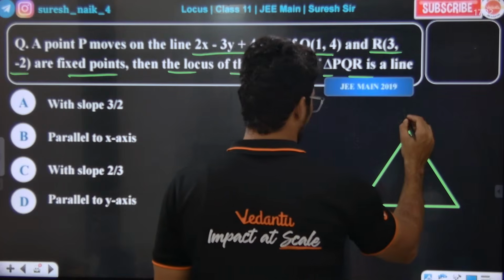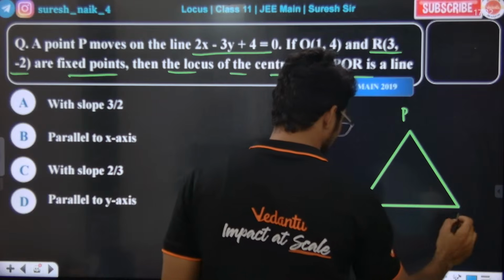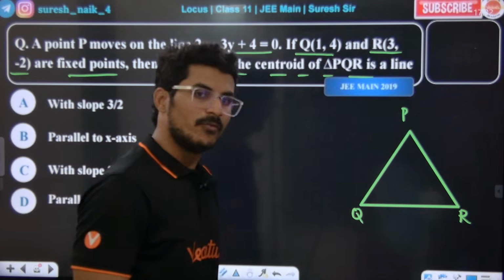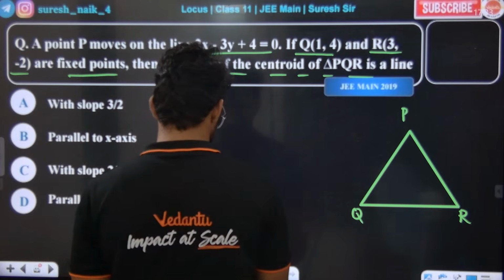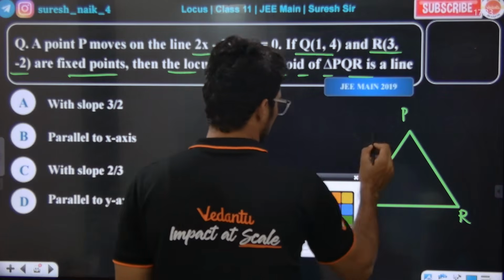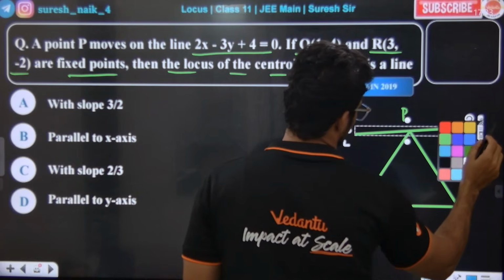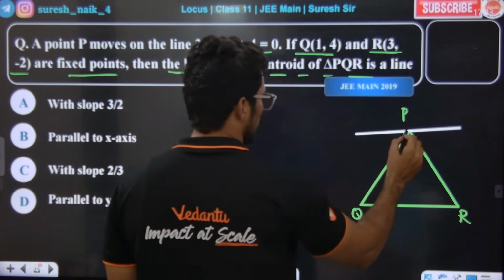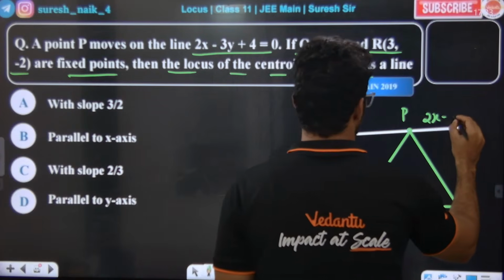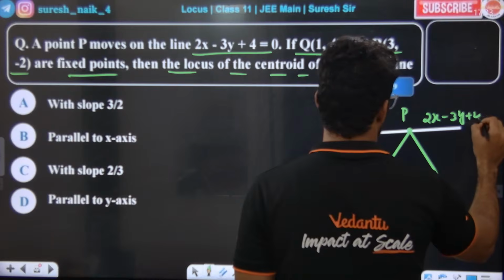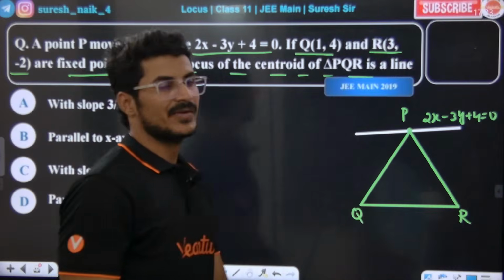This point is P, this point is Q, this point is R. This P will be moving on this line. The line is 2x minus 3y plus 4 is equal to 0.